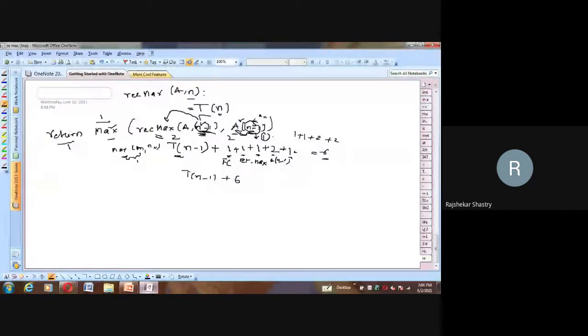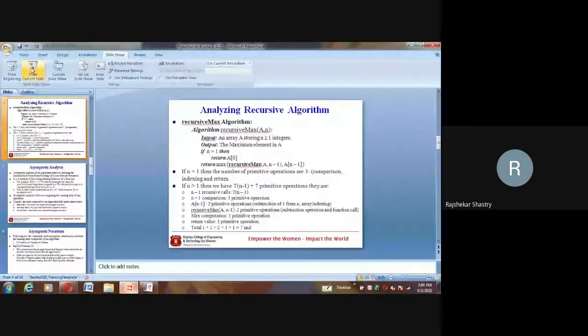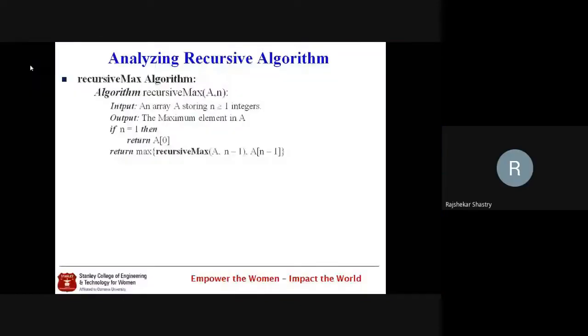Anyone? Shall I go to the algorithm? You may get an idea. Here is the algorithm. Where did we miss? We would be reaching the base case first. The if condition has to be verified, then only you will come to this return statement. Return max of recursive max a comma n minus 1 will come to this statement only after verification of n is equal to 1, whether we are in the base case or not. When you are not in the base case, we go to this return statement.